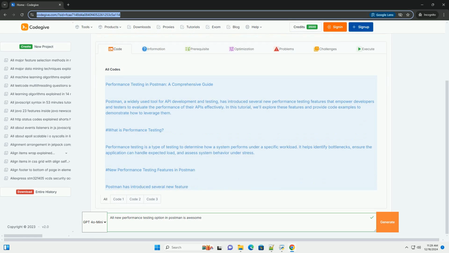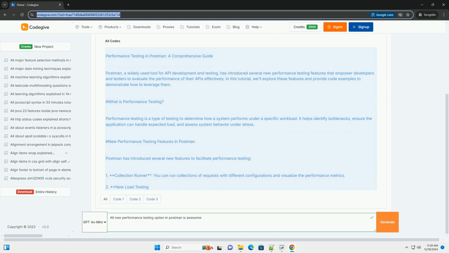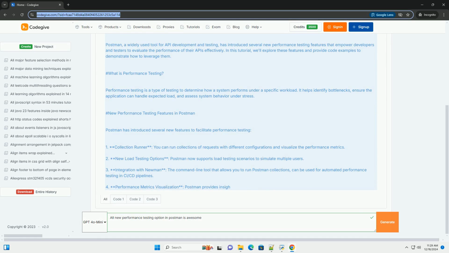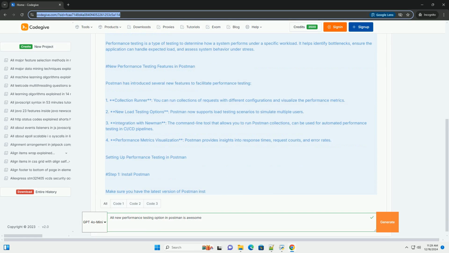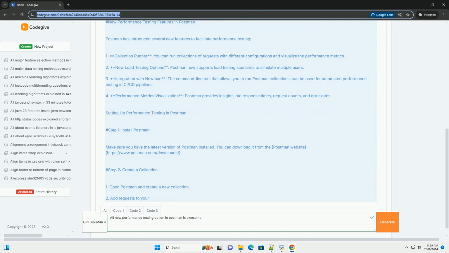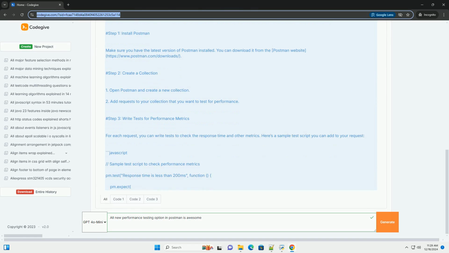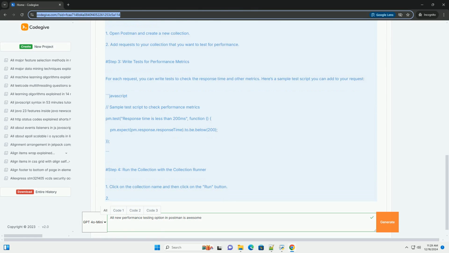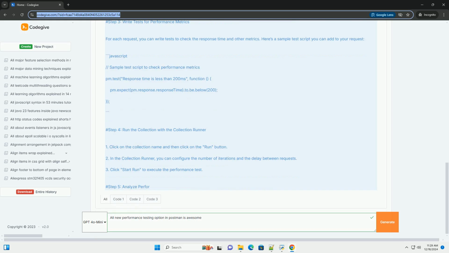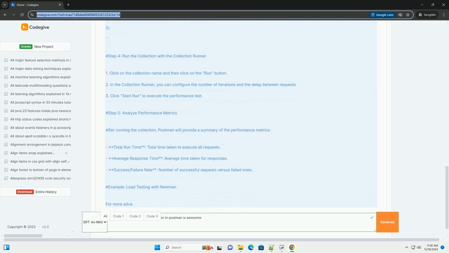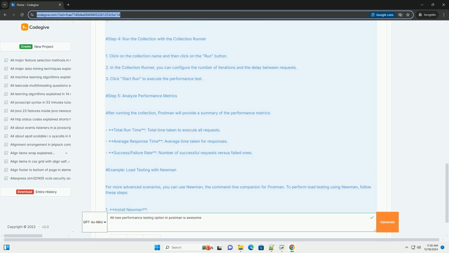Performance testing in Postman, a comprehensive guide. Postman, a widely used tool for API development and testing, has introduced several new performance testing features that empower developers and testers to evaluate the performance of their APIs effectively. In this tutorial, we'll explore these features and provide code examples to demonstrate how to leverage them.